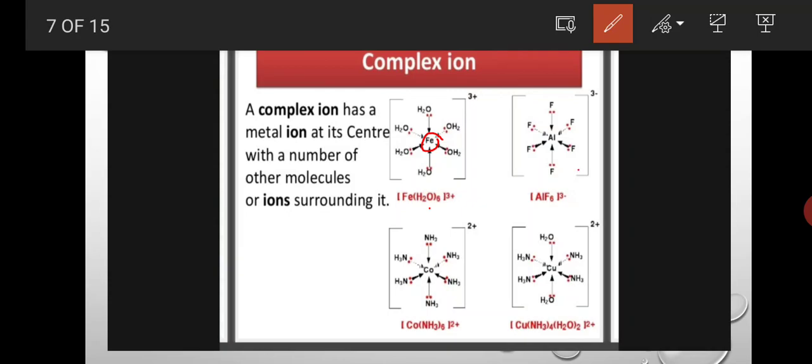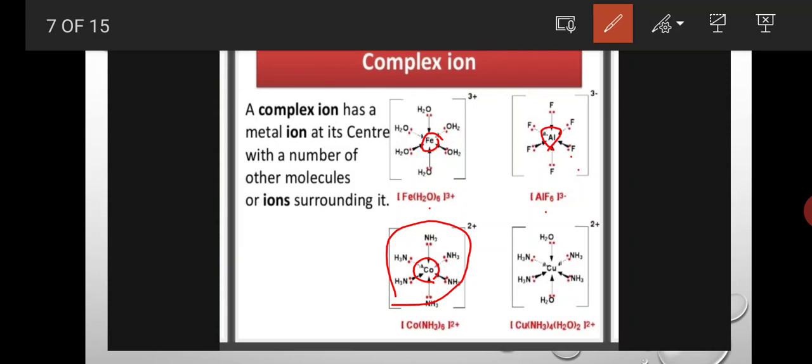And next is the AlF6 compound. Here the central metal atom is Al and 6 fluorine ligands surround the metal. And next is the hexaammine cobalt complex. Here cobalt is the central metal atom and 6 amine ligands surround it.